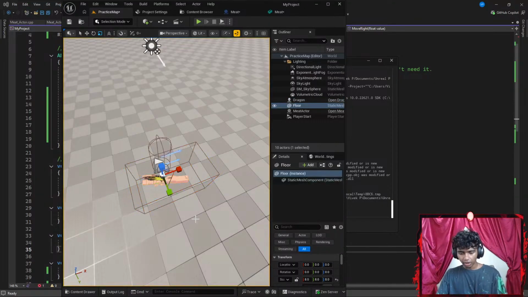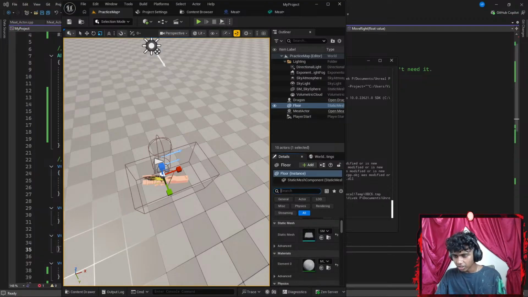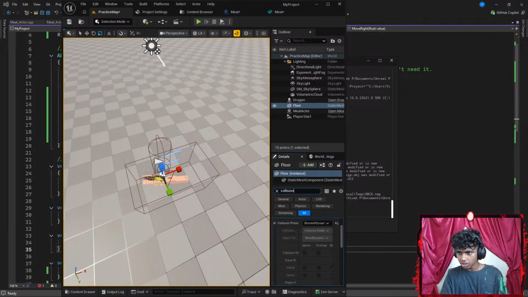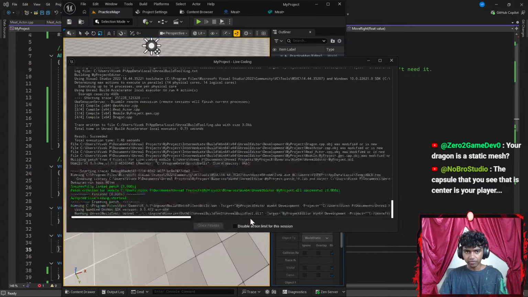There we go. Now, if I did Control Alt, actually before I hit Control Alt F11, let me go ahead and maybe scroll a bit lower. Okay, do I find collision here? Let's go with something like collision. Okay, my preset is going to be set to something like block all. And now, if I did Control Alt F11 real quick, what happens?